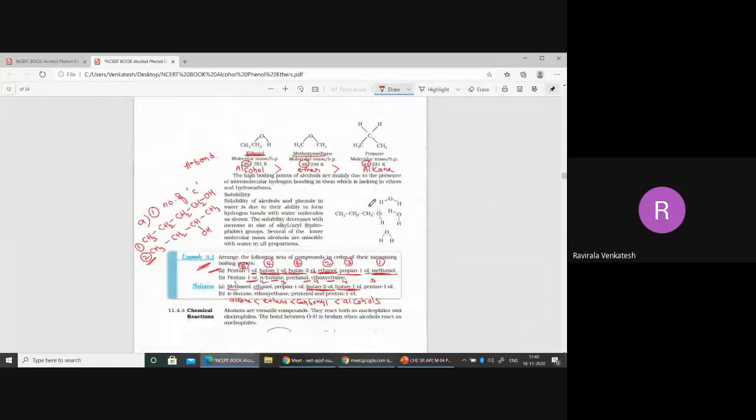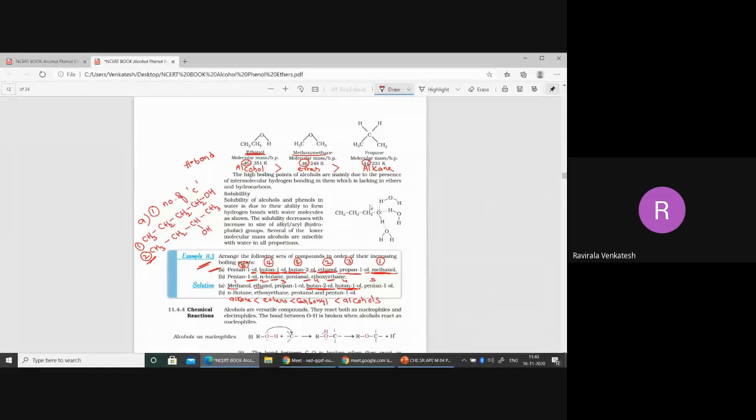Okay, like this, what did we complete here? Physical properties, boiling point, we have completed. Now let me see something about solubility, something about the solubility.